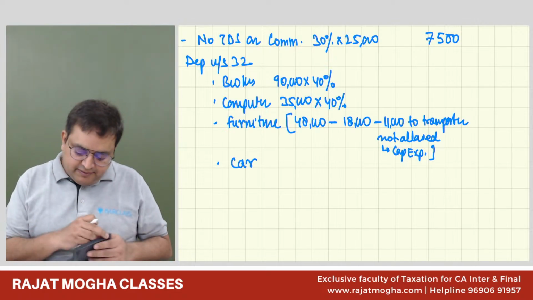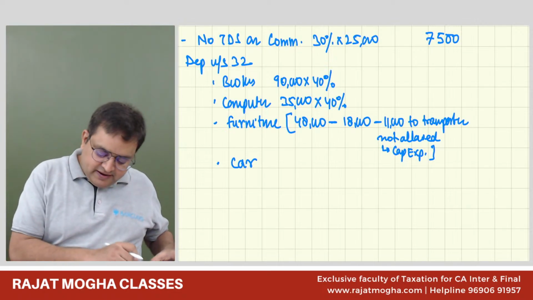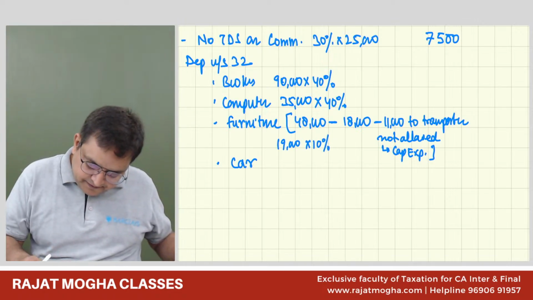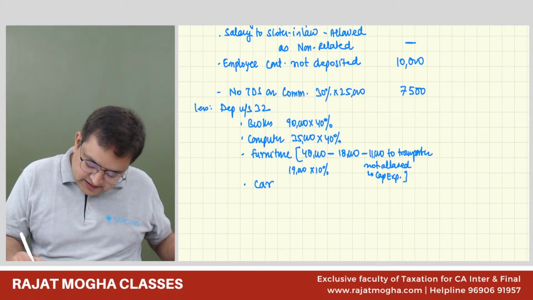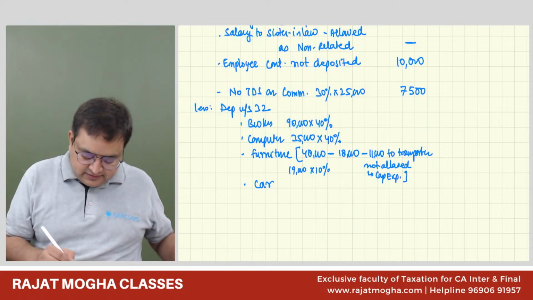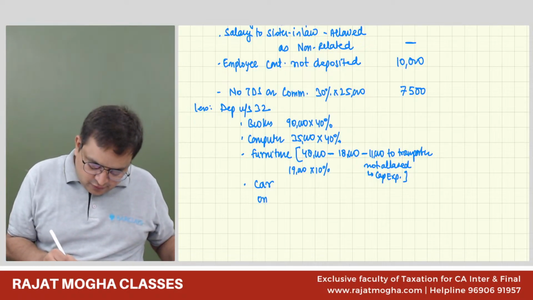So we will claim depreciation on how much? 48 minus 18 minus 11. So only on 19,000 we will claim depreciation, and 10% would be the depreciation. So it would be 1,900. And I should show all these depreciation. Okay, I'll calculate it later. So 10%. And on car, please write at original cost.